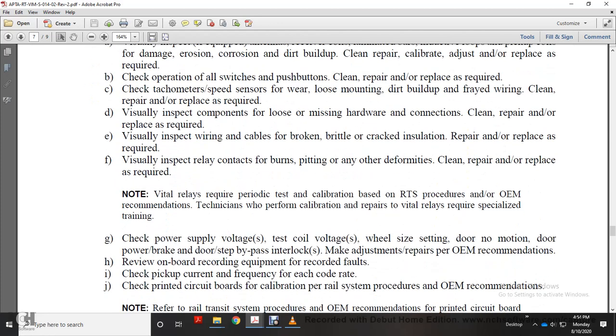Note: vital relays require periodic testing and calibration in accordance with the rail transit system procedures or original equipment manufacturer recommendations. Techniques to perform calibration and repair of vital relays require specialized training.